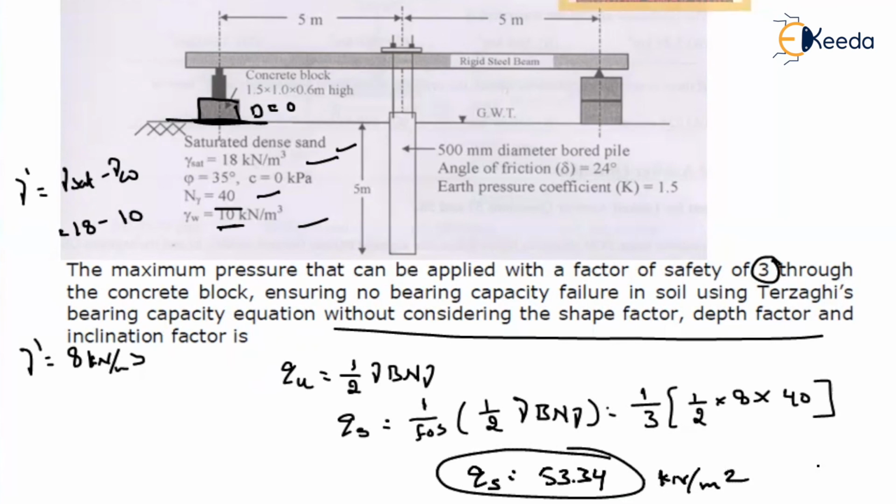Understand? See, the problem is very big, but the solution is done in simple steps. As it is a sand, you have to imagine that your C value is equal to 0. As your concrete block is placed on the surface, that means the depth of the foundation is equal to 0. Only you have to consider this much. As they're asking us the maximum, that means without failure, how much we can apply. Always we have to include the factor of safety. After including the factor of safety, this is the safe value we can apply. That means this is the maximum you can apply on the block. Okay. Thank you.